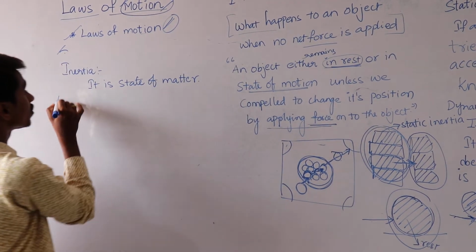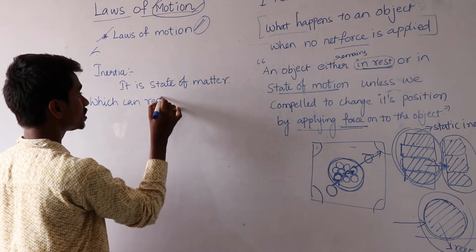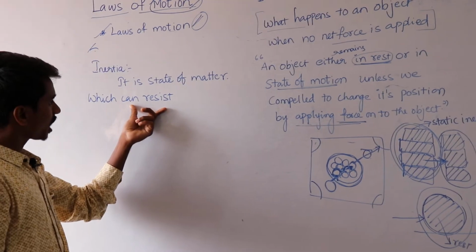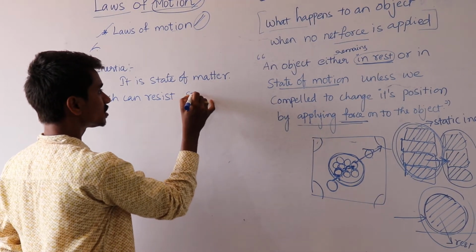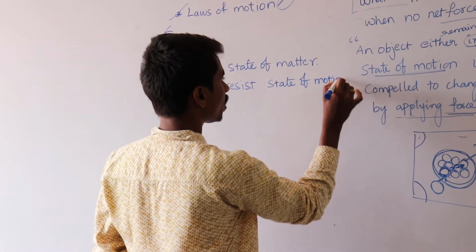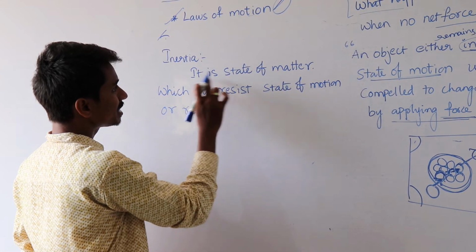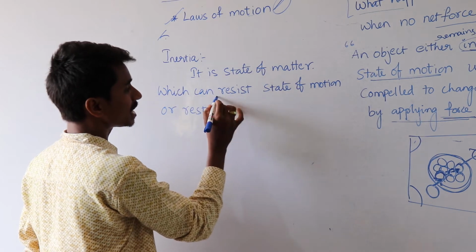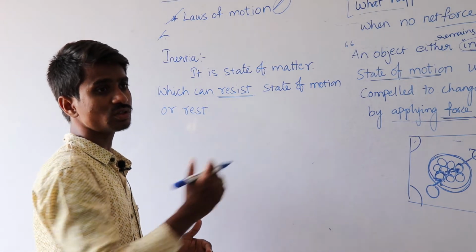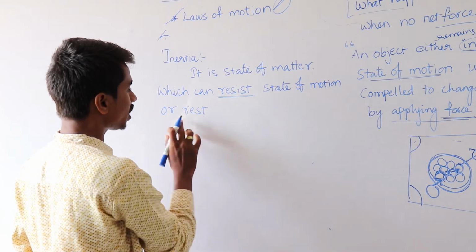which can resist, meaning it does not allow any change, a state of motion or rest. It is a state of matter which can resist. Resist means it can oppose. It does not allow a rest body into motion or a moving body into rest. Resist state of motion or rest.